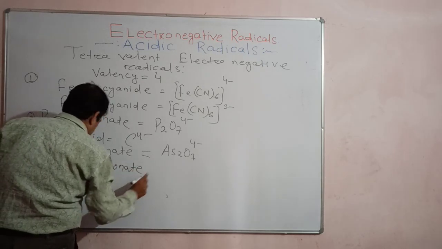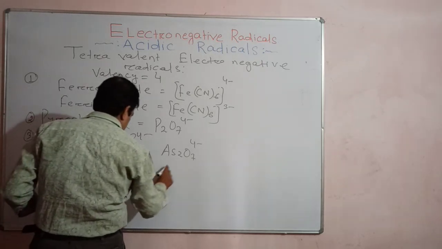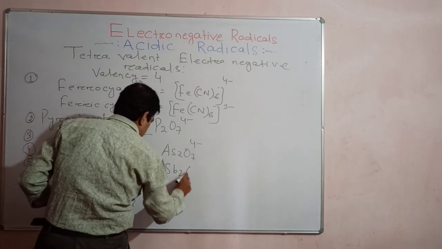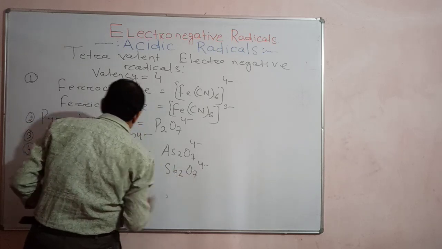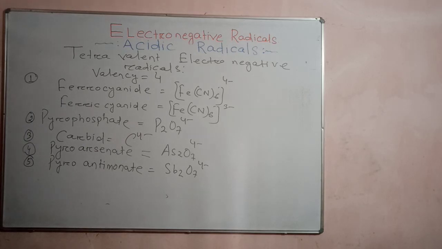Okay, similar formula: Sb2, stibium, Sb2 and O7 4 minus. Pyroantimonate. Okay, so these are all examples of tetravalent electronegative radicals. So students, all of you, I hope.